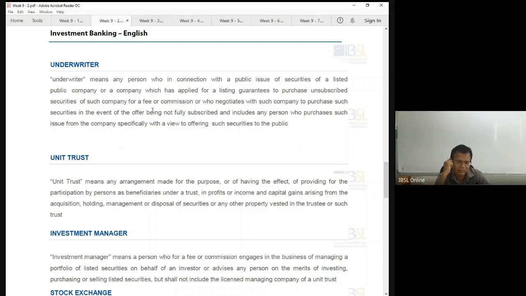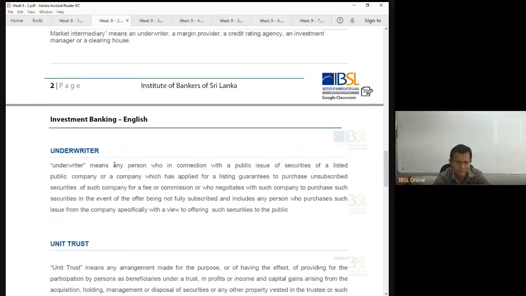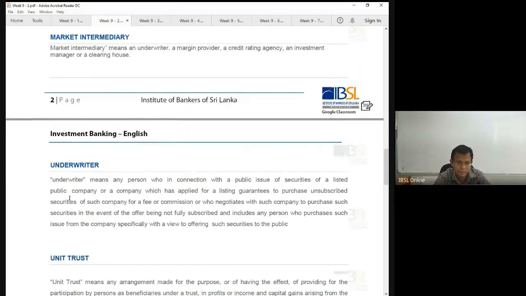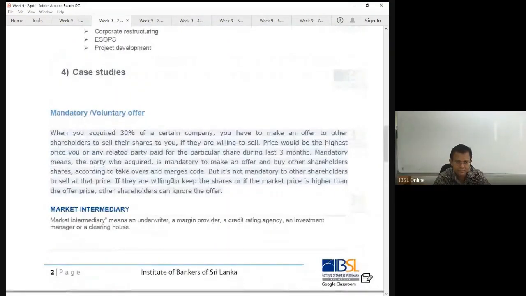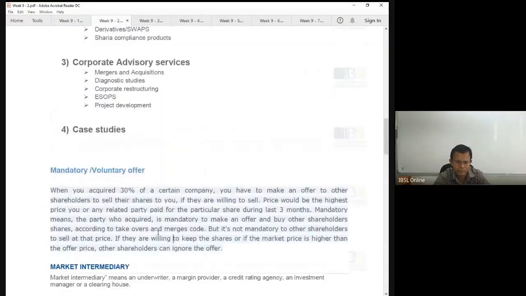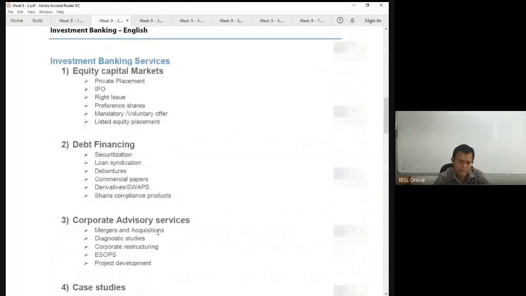Units, they take units, they allocate units. Right? You get a return, annual return. The term underwriter we have already discussed. This is the mandatory offer. Now see, these are the things carried out by the investment banking division, right?